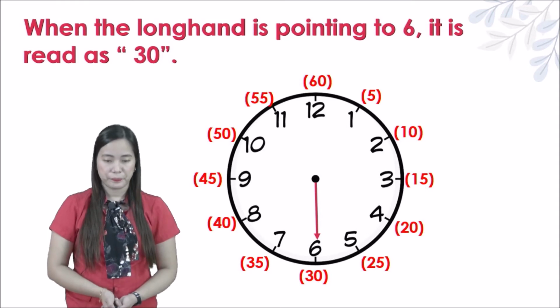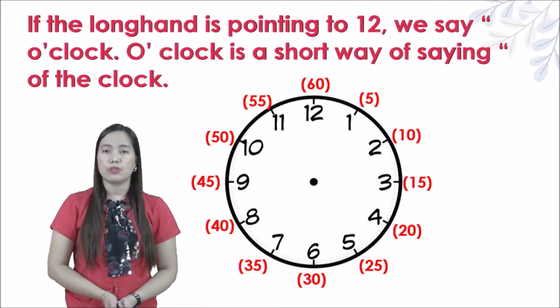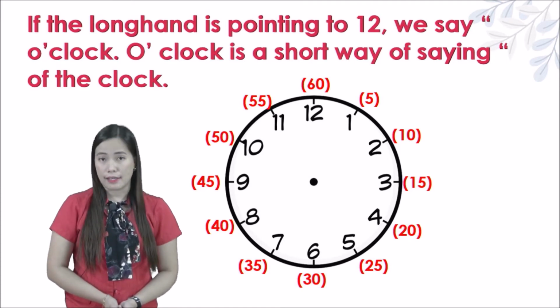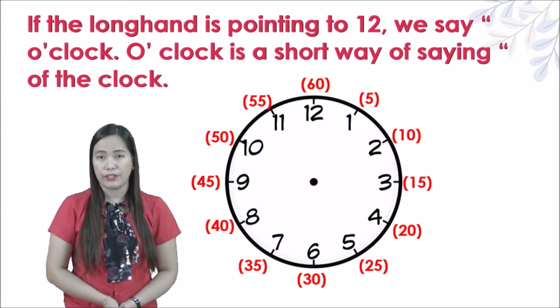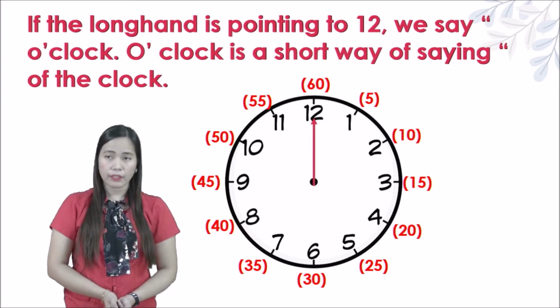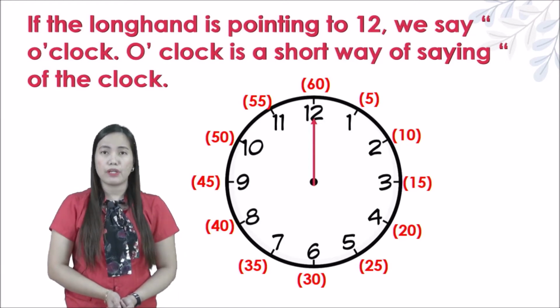Okay. Next, if the long hand is pointing to 12, we say o'clock. O'clock is a short way of saying of the clock. Okay, like this one. The long hand is pointing to 12. That means o'clock. Okay, you need to remember o'clock.